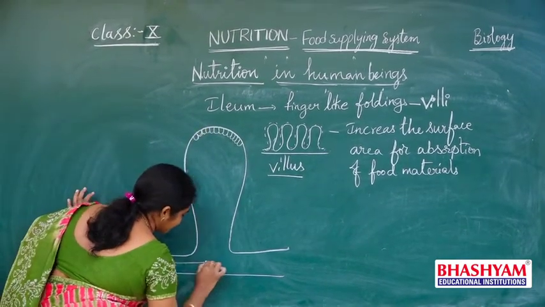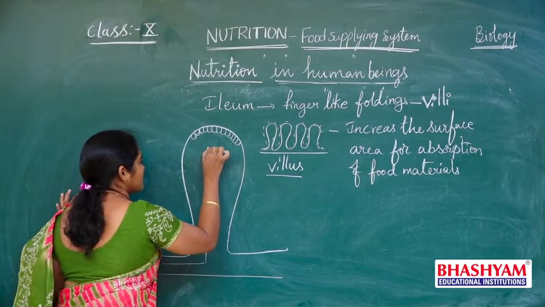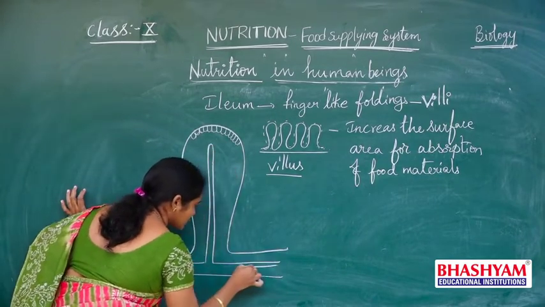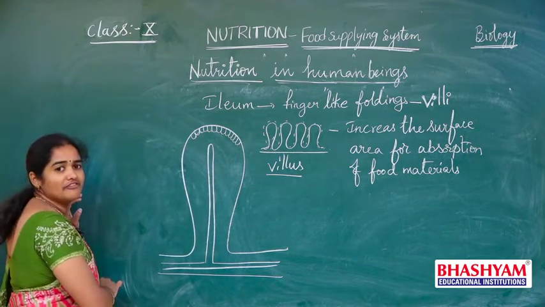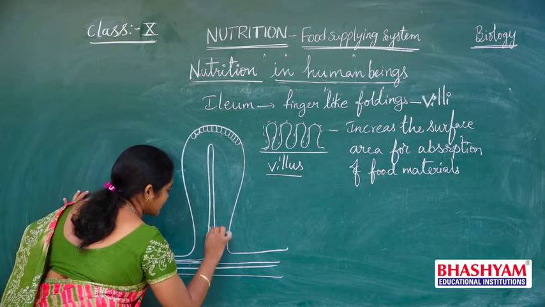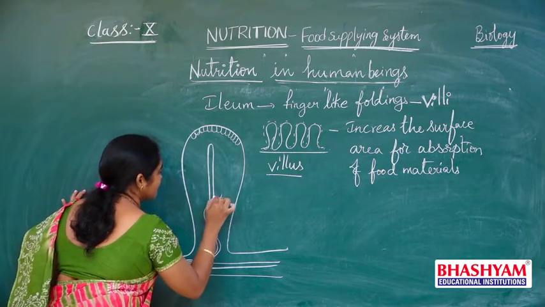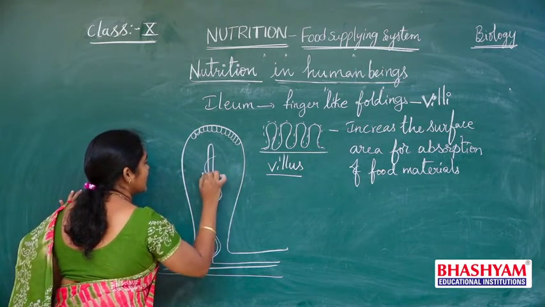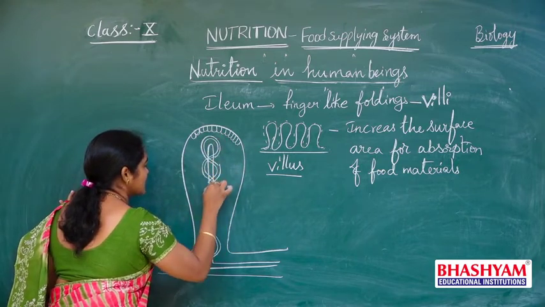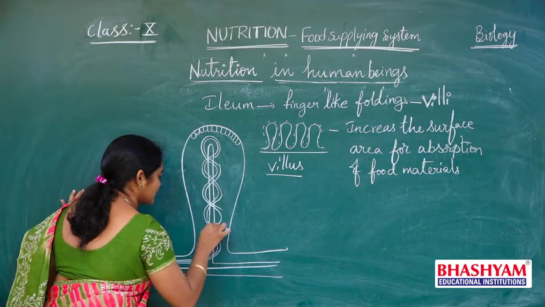and it has a lymph vessel, and around this lymph vessel a network of blood capillaries is present. A network of blood capillaries is present. This diagram also we will see.